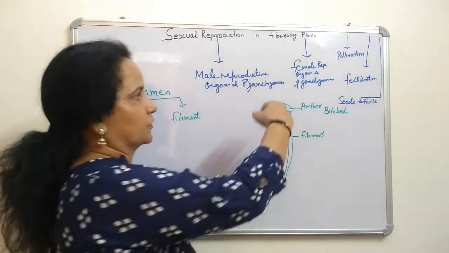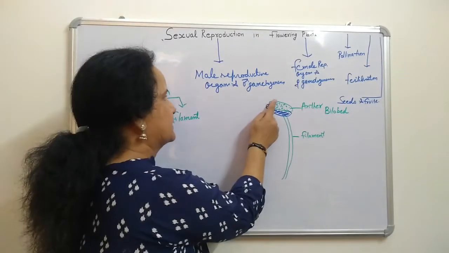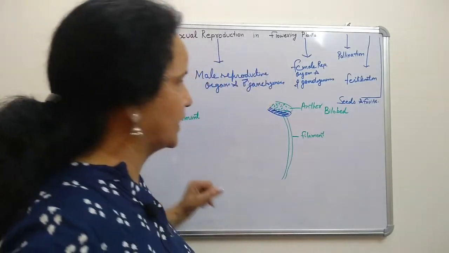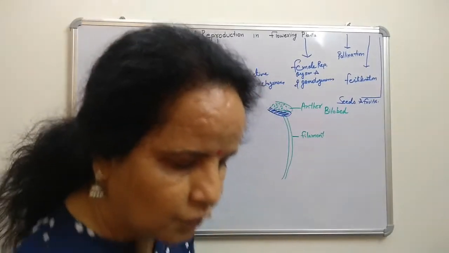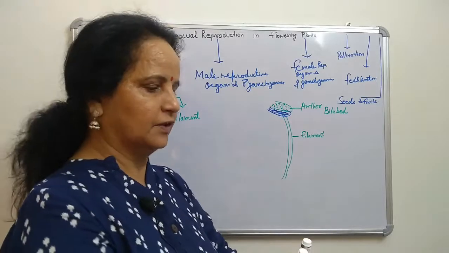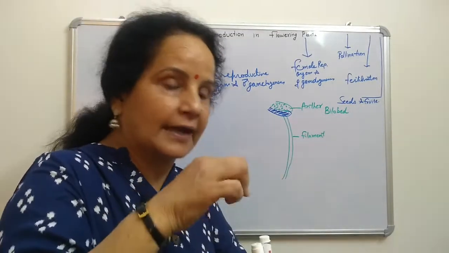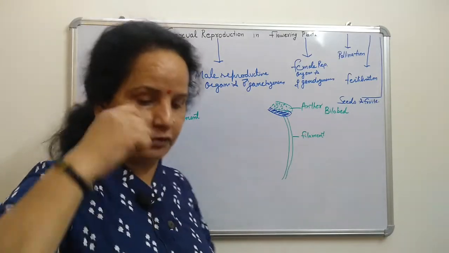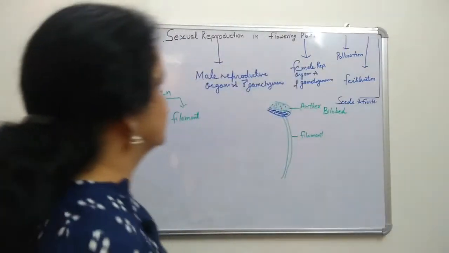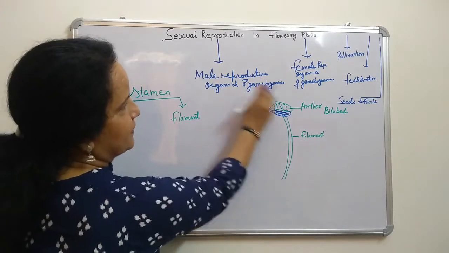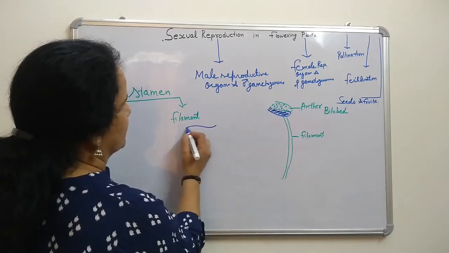We want to see the internal structure, so we cut a transverse section of this one, through these two lobes, and look at what it looks like in the TS.